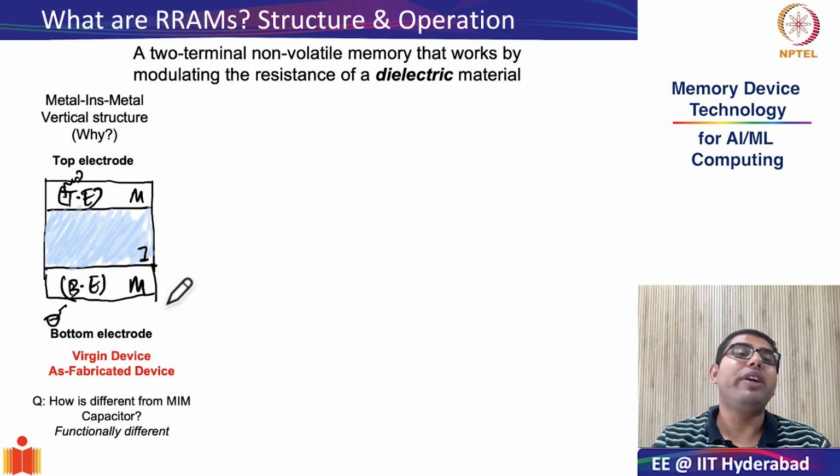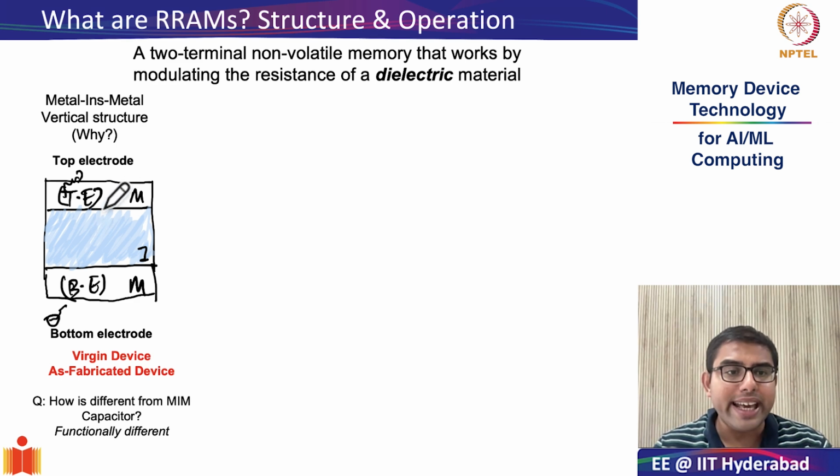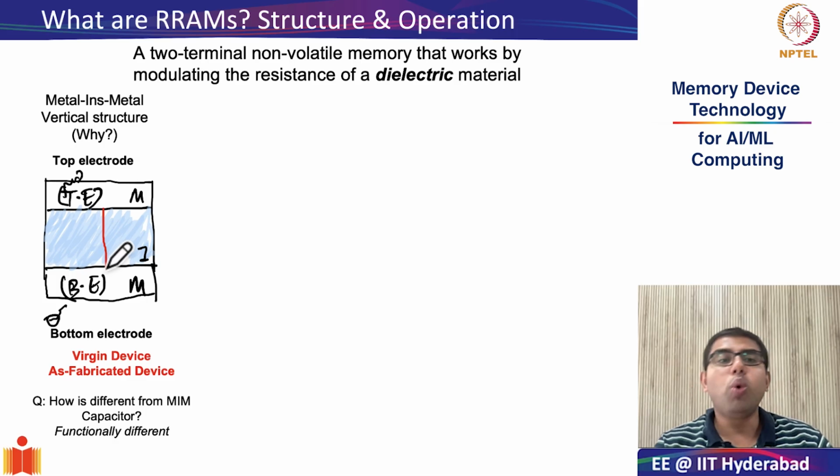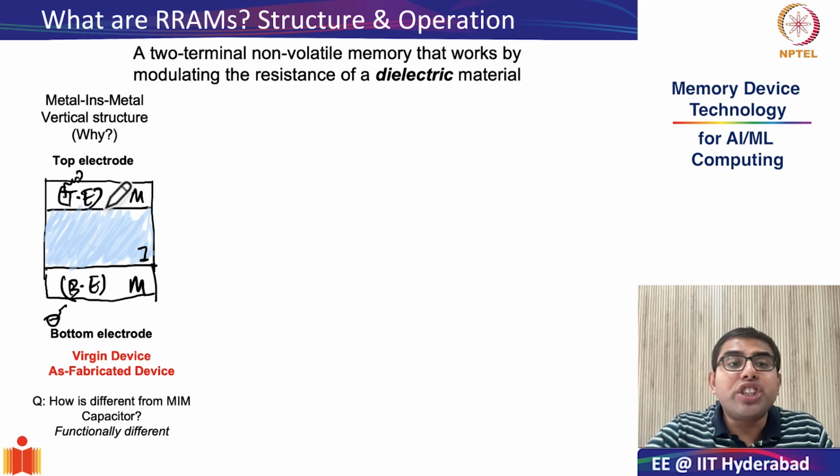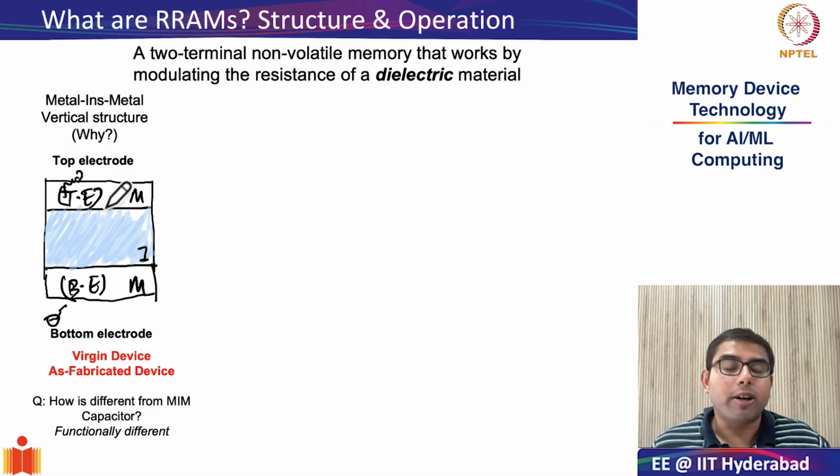And this is what we need to ask. Both are MIM structures, MIM capacitors, but they are functionally different. The functional difference first comes in the fact that in an MIM capacitor, you do not want any degradation of this oxide to happen. A capacitor is supposed to work such that there is no leakage happening through the two metal contacts. But in an RRAM device, you want to create elements which switch between high and low resistance states. The same is the case with read-only memories or programmable read-only memories.